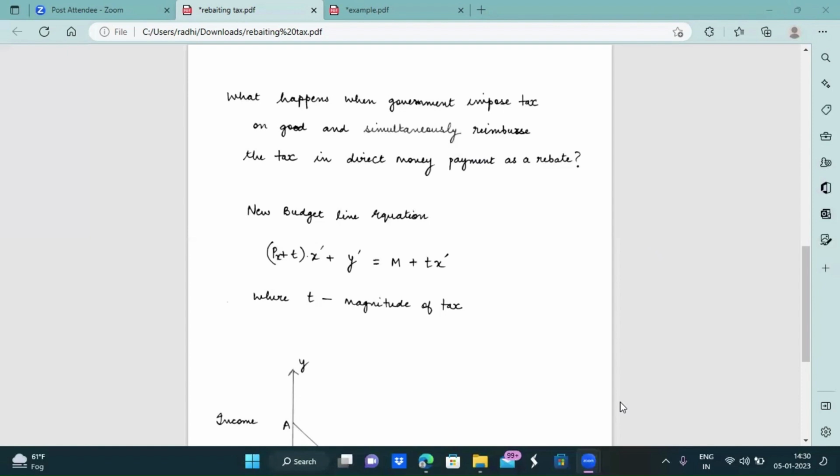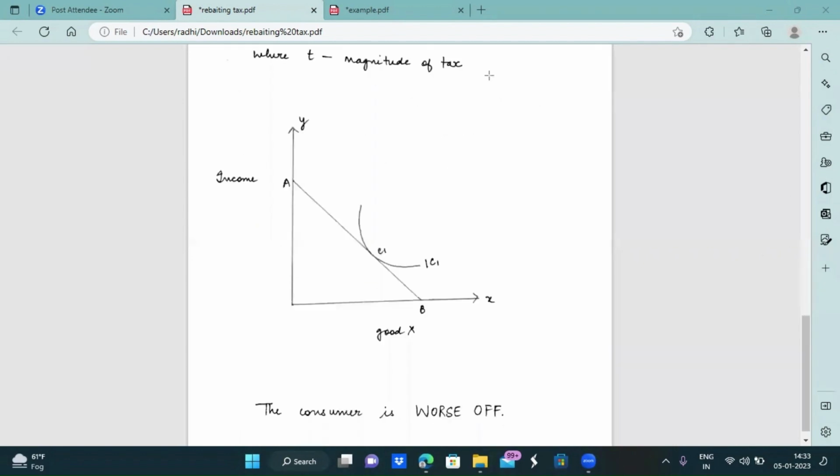So we will see that his new budget equation will be of this form, where both the price of the good on which the tax is levied has increased and also his income has increased.